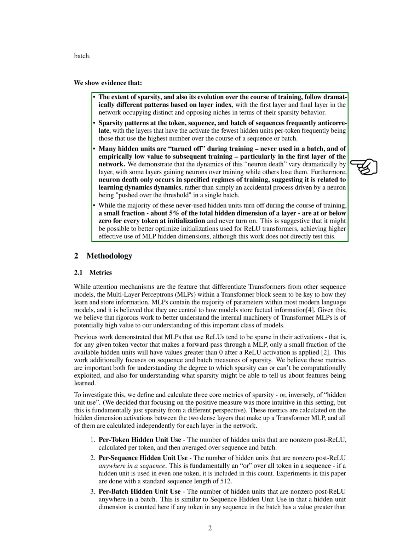During training, many hidden units remain inactive, especially in the initial layer of the network. This phenomenon, known as neuron death, varies across layers, with some gaining neurons while others lose them. Neuron death seems to be linked to learning dynamics rather than random occurrences.